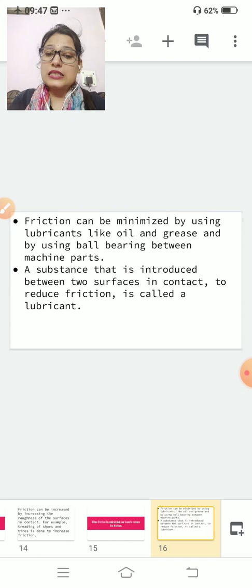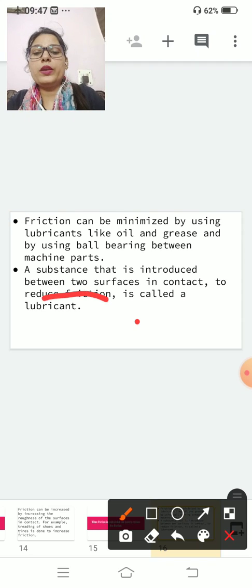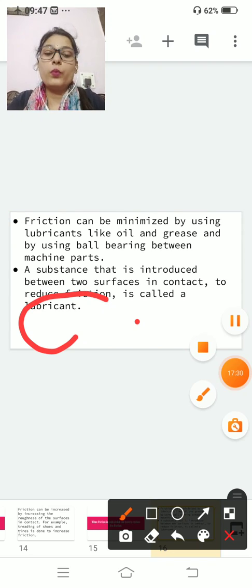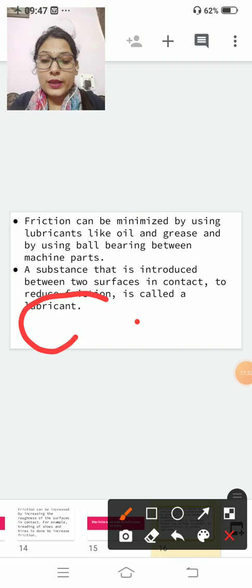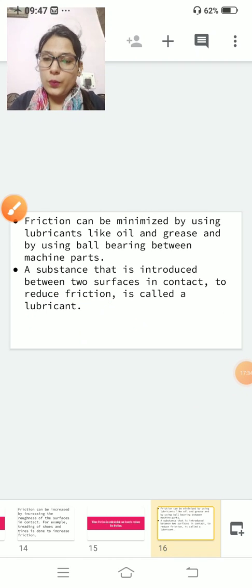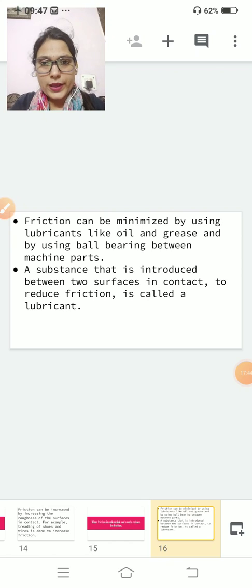Clear? A substance that is introduced between two surfaces in contact to reduce friction is called lubricant. Now, what do you mean by lubricant? Lubricant is a substance that is introduced between two surfaces in contact to reduce friction. Clear?